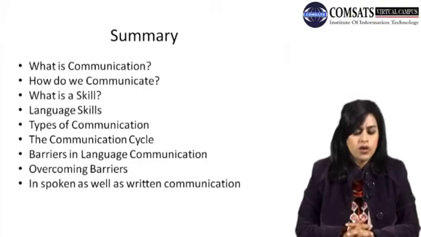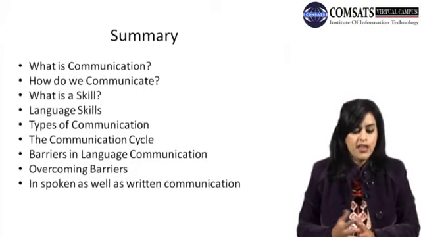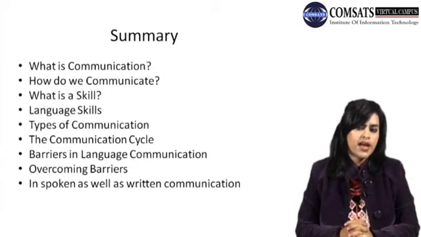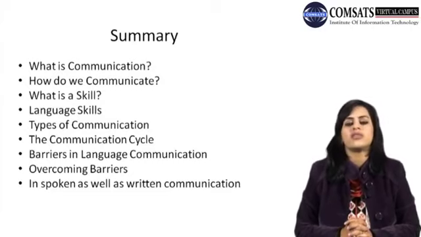Now today we have talked about what communication is, how we communicate, and what a skill is. We have also talked about the different language skills: speaking, reading, writing, and listening. Then we talked about the types of communication, that is verbal, non-verbal, and paraverbal. Then we discussed the communication cycle that starts with the sender.